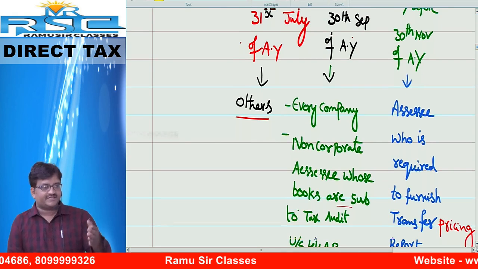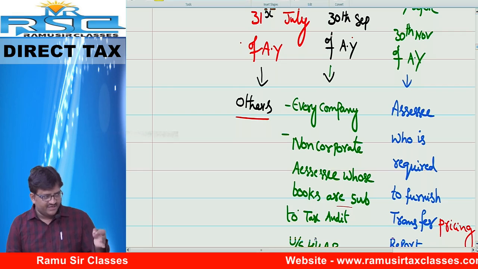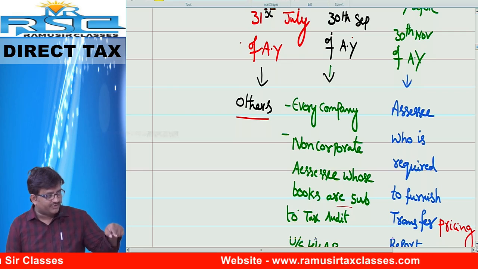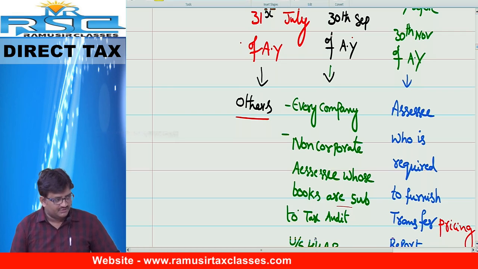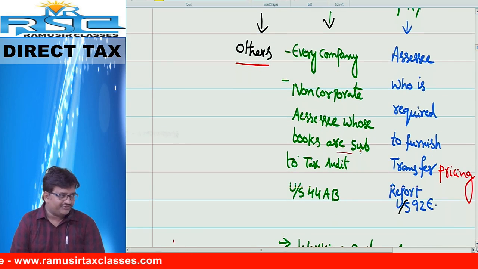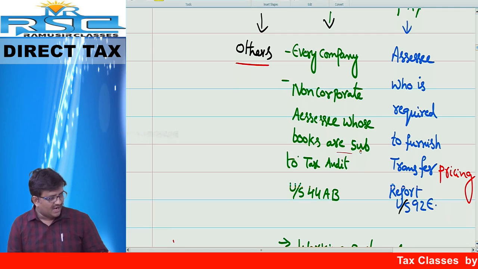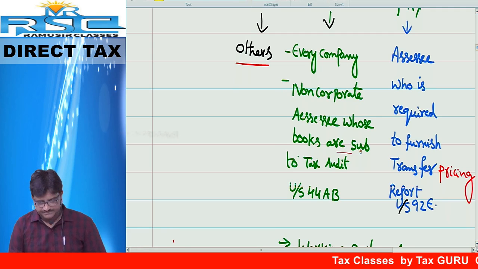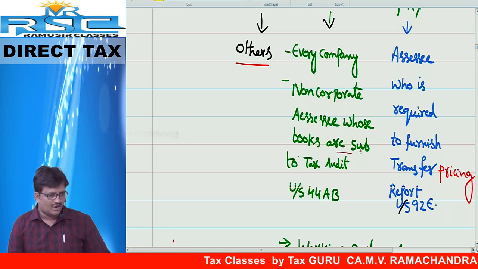Tell me now, 30th November first. For whom is it applicable? SSEs who are required to furnish a transfer pricing report under section 92E of the Income Tax Act.